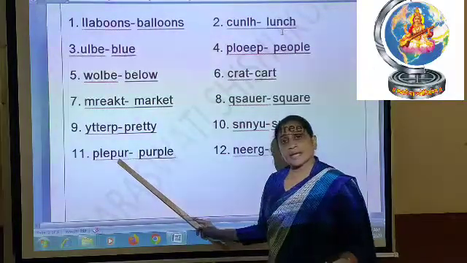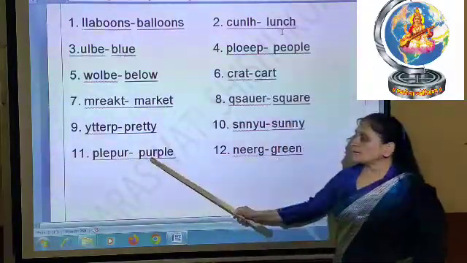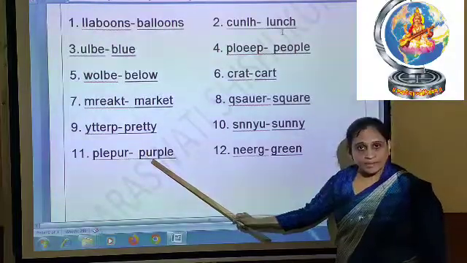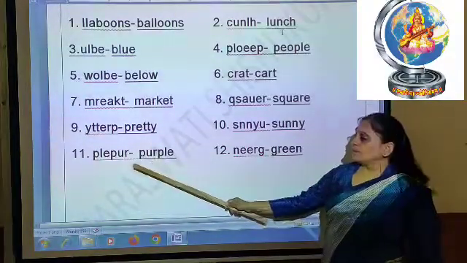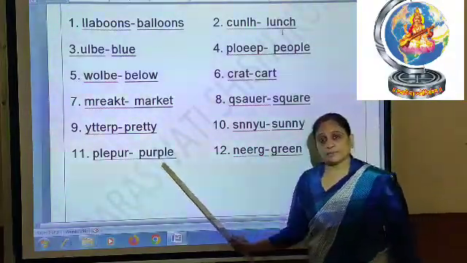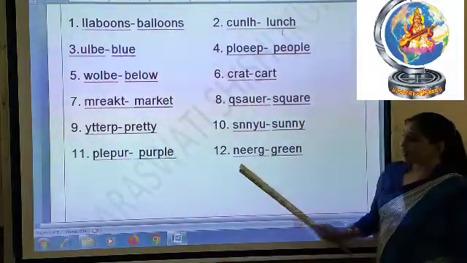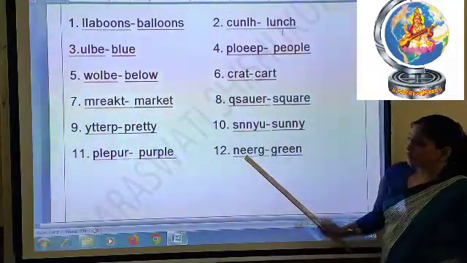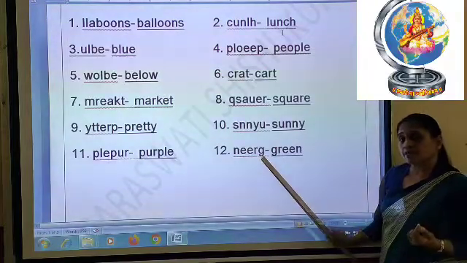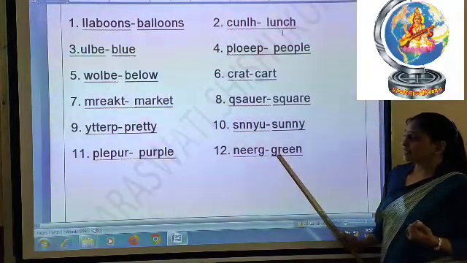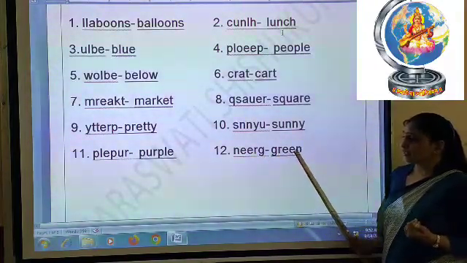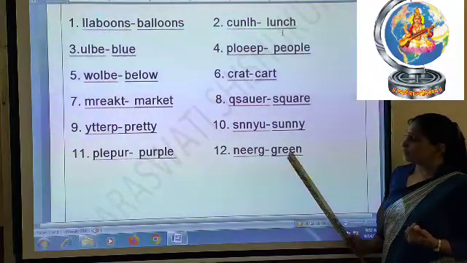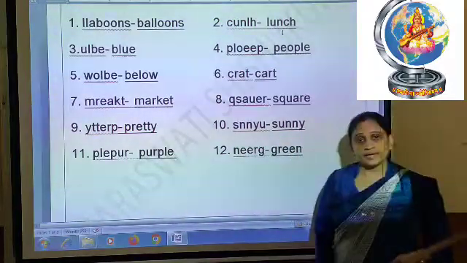So what is the correct spelling? The correct spelling is PURPLE, purple. And the last spelling, number 12, is NEERG. So what is the correct spelling? The correct spelling is GREEN, green. Now next question.